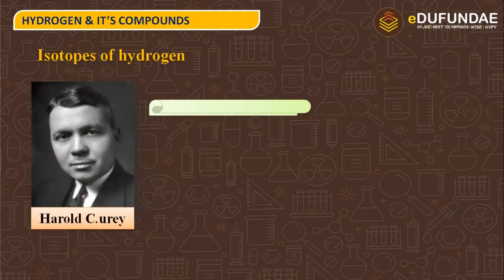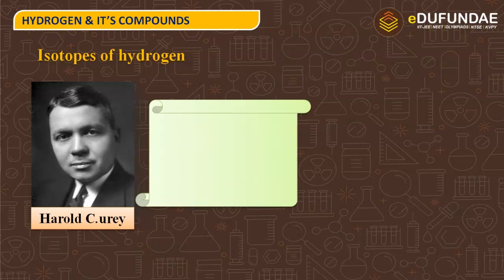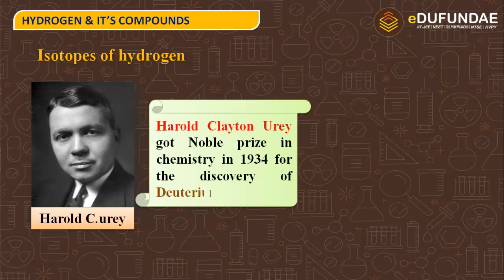Harold C. Urey, what did he do? He got the Nobel Prize in chemistry in 1934 for the discovery of deuterium. So who discovered deuterium? It was Harold Clayton Urey who discovered deuterium and got the Nobel Prize for the same.